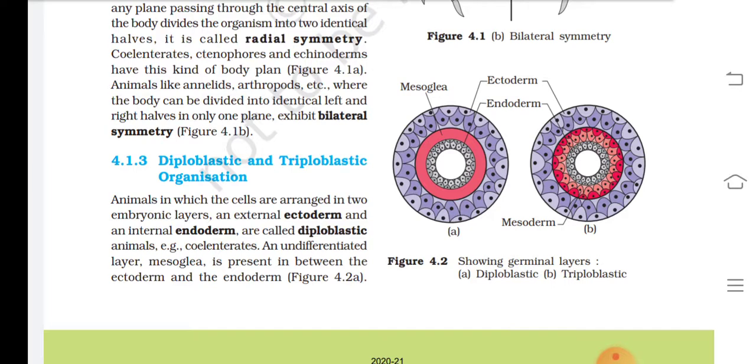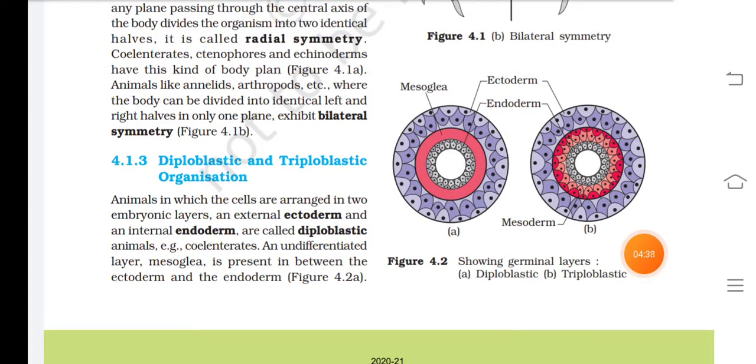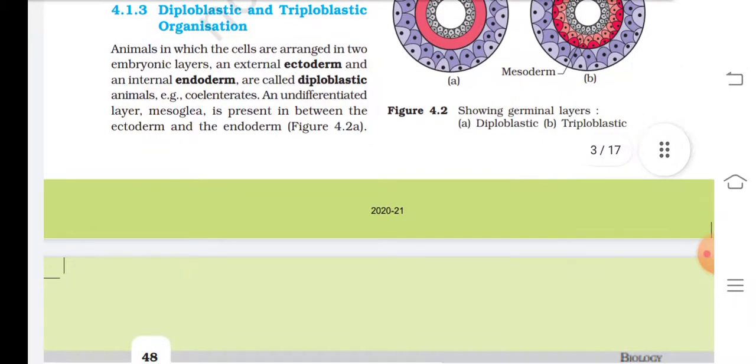4.1.3 Diploblastic and triploblastic organization. Animals in which the cells are arranged into two embryonic layers, an external ectoderm and an internal endoderm, are called diploblastic animals, that is coelenterates. An undifferentiated layer, mesoglea, is present in between the ectoderm and the endoderm, that is given in figure 4.2a.